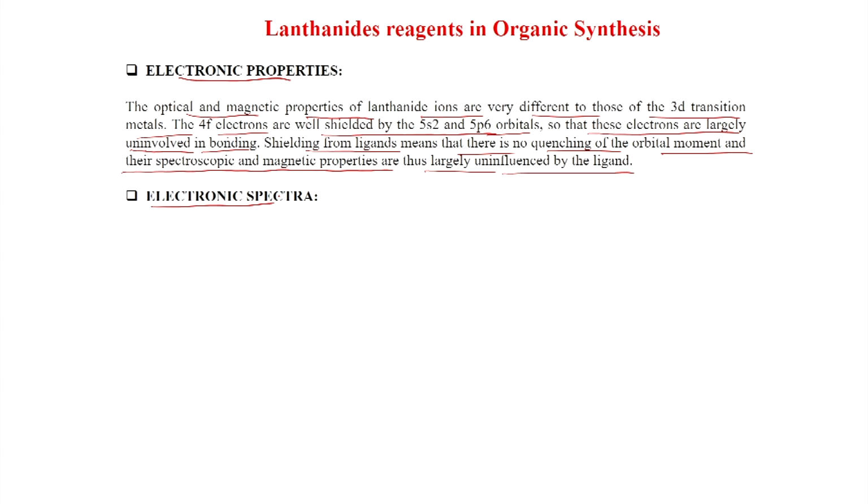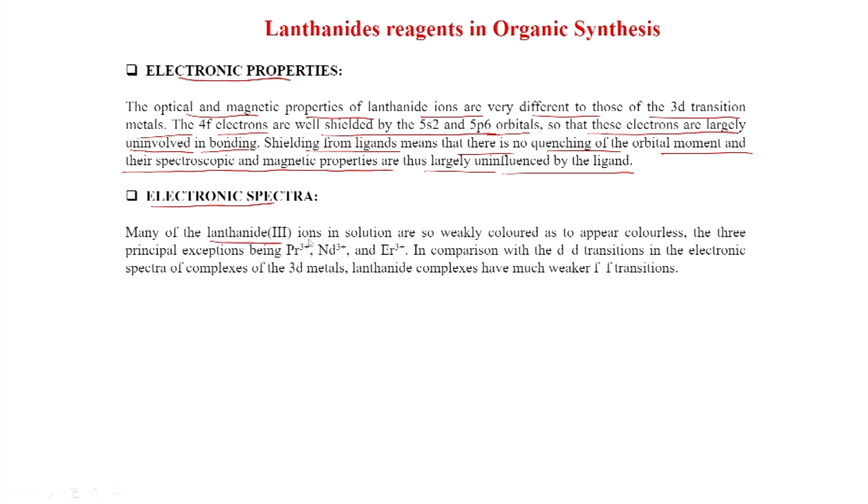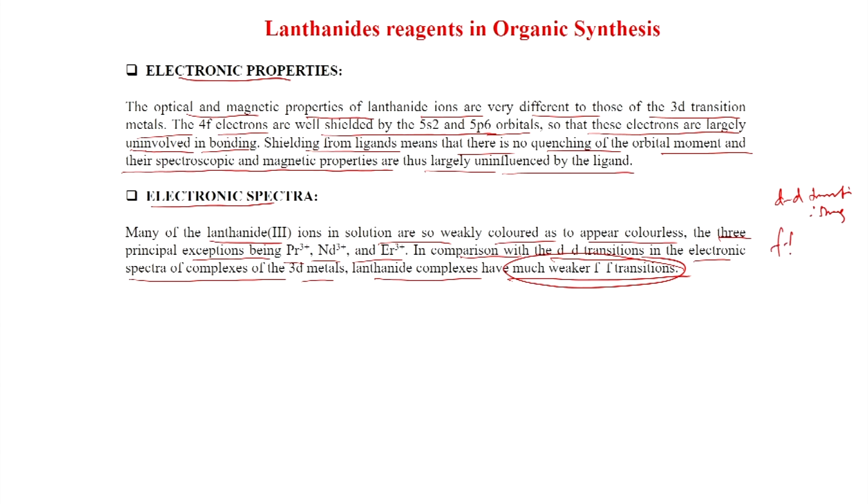Now, electronic spectra. Many of the lanthanide 3+ ions in solution are so weakly colored as to appear colorless. The 3 principal exceptions being Pr3+, Nd3+ and Er3+. In comparison with the d-d transitions in the electronic spectra of the complexes of the 3d metals, lanthanide complexes have much weaker f-f transitions. So, this d-d transition is very strong. On the other hand, f-f transition is very weak.